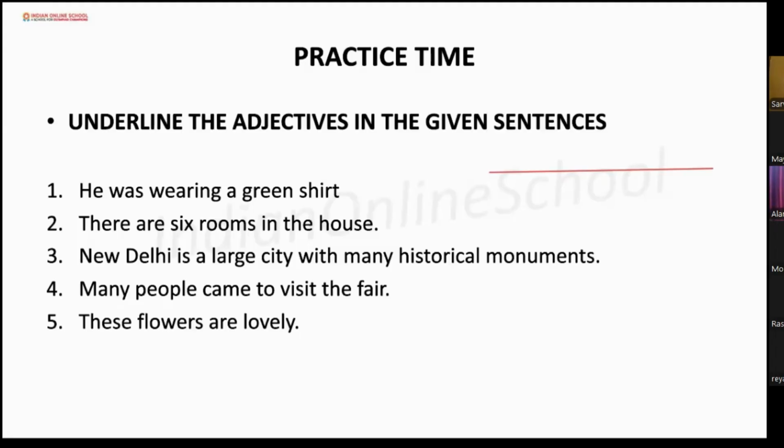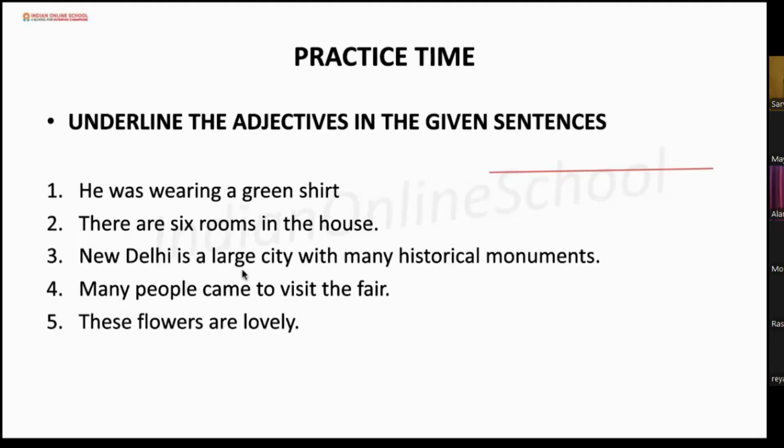Okay. Can you please tell me which one is the adjective here? The adjective is large. How is the city? It's a large city. So the adjective here is large.